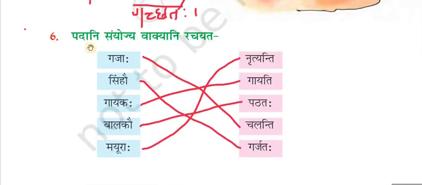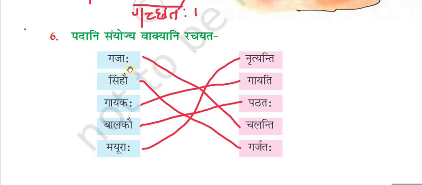The next exercise is Padani samyojya vakyani rachayata. So we have to match the following and frame the sentences. Here on the left hand side we can see some words and on the right hand side we can see some words. So we have to match the words according to the meaning.